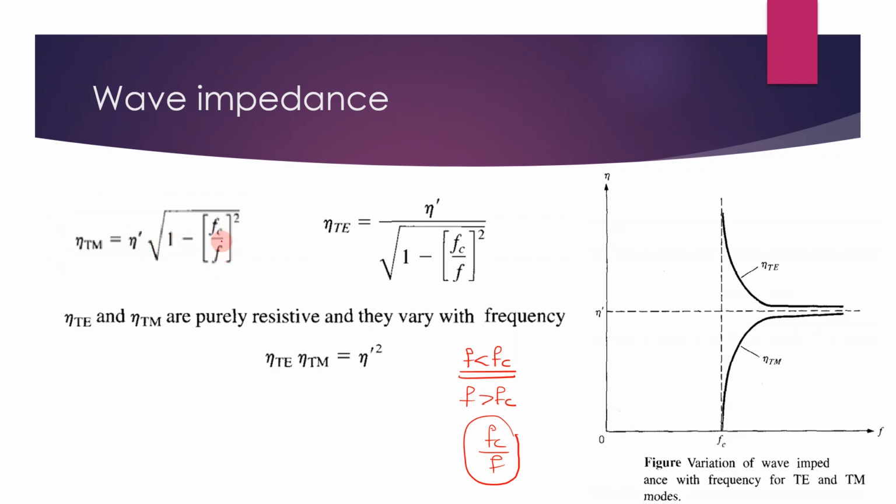When this denominator part increases, this value will go on decreasing. When this part decreases, eta TM will go on increasing. The opposite thing happens in this case. So you can see the two graphs. In eta TM it goes on increasing, and in case of eta TE it goes on decreasing. So this graph is somewhat important. This graph shows how the wave impedance varies with the frequency in case of TE and TM mode. Thank you.